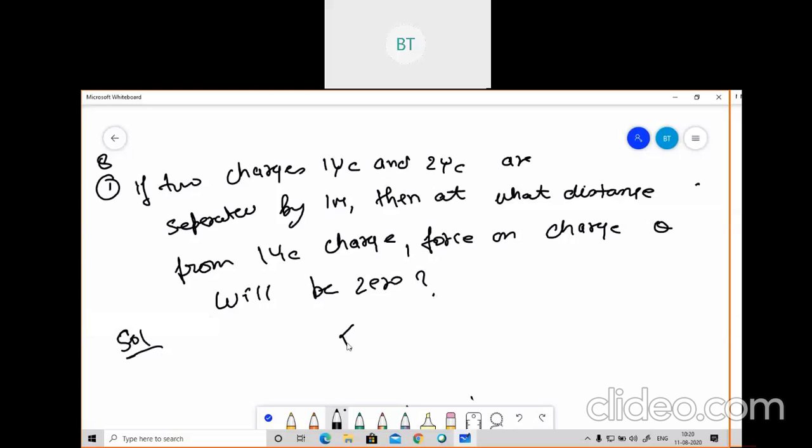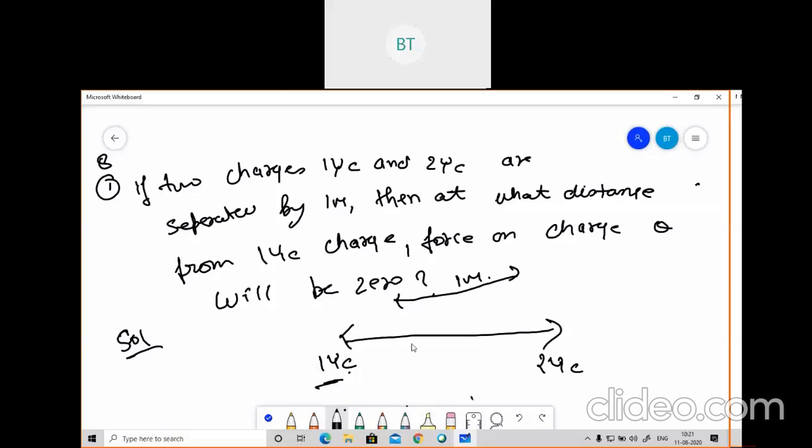So we'll draw the figure for that. 2 charges are there, of 1 coulomb and 2 coulomb, and they are separated by a distance of 1 meter. And what are they asking? At what distance from the 1 coulomb charge will the force on charge Q be 0? So suppose that is where the force will be 0. First of all, we need to understand at what location we will place the Q, so that the force on Q will be 0.